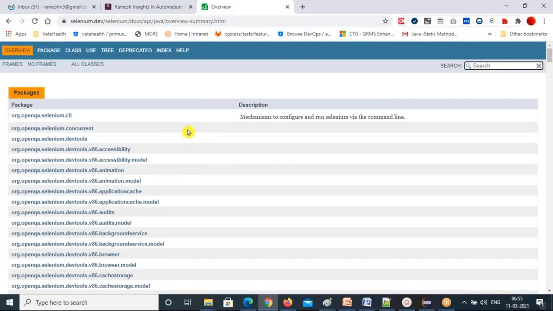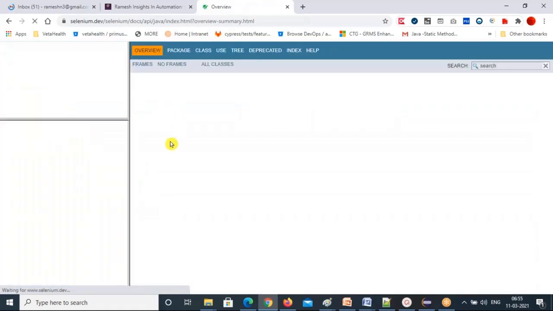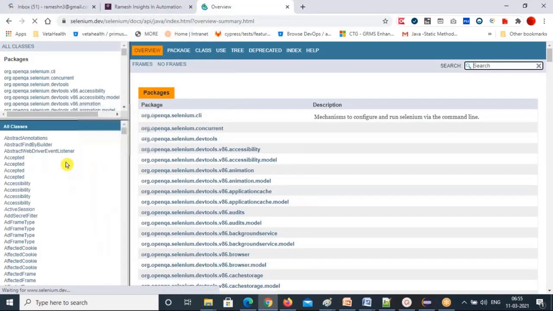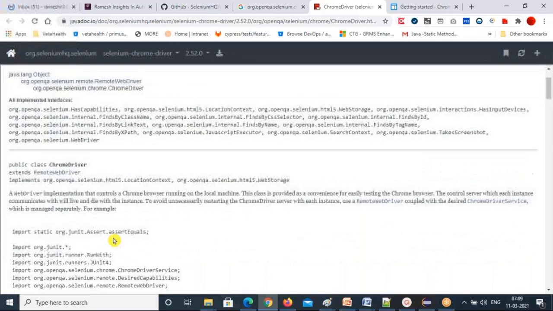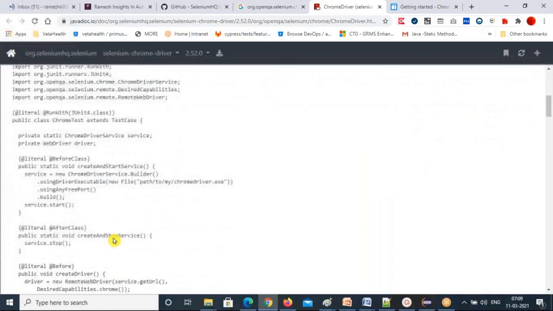And here you have all different kinds of classes and interfaces already given here. Okay, so the first one I want to show you. Yeah, you can see here now. So the class is Chrome driver, and you can come here and you can see the constructors.